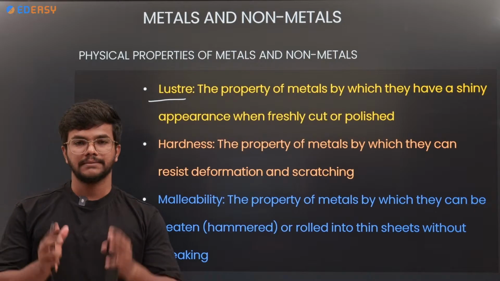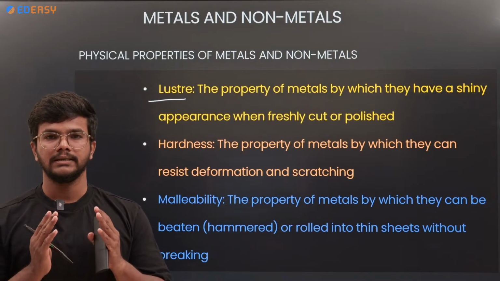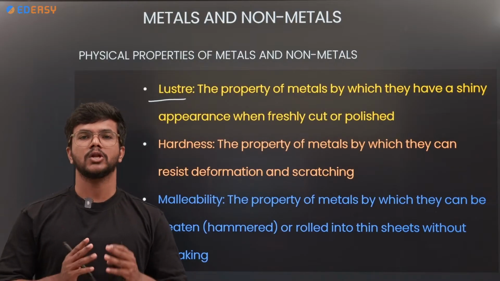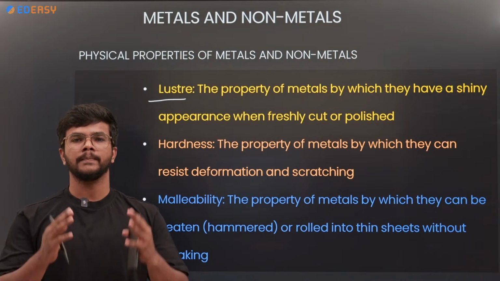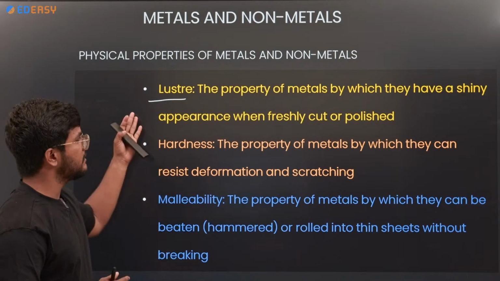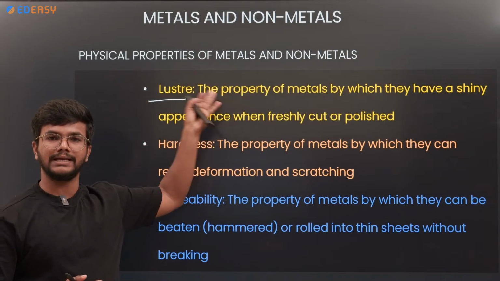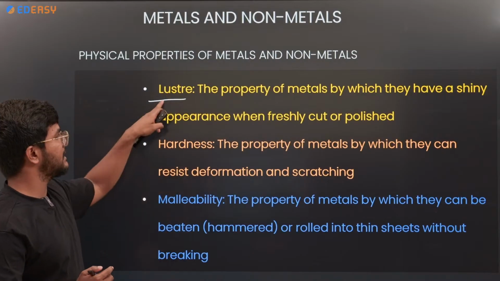The property by which the metals or non-metals show the shiny appearance is nothing but the luster property. So metals will obey the luster property.